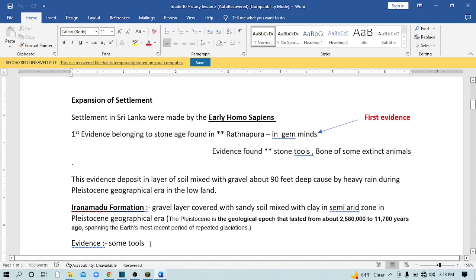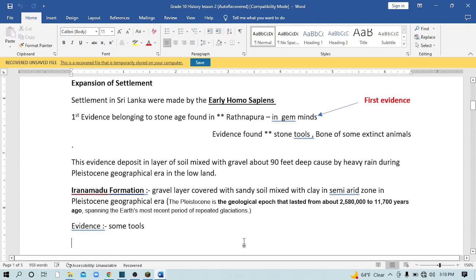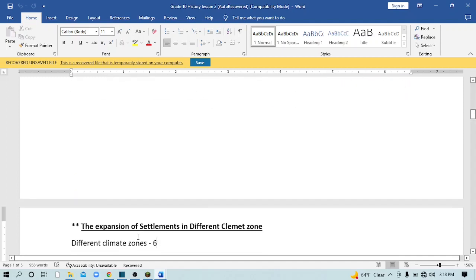In the Iranamadu formation also they found some evidence. I explain what the Iranamadu formation is and what the Pleistocene geographical era is. You can read this 2 or 3 times, then you can understand clearly what the Iranamadu formation and the Pleistocene geographical era are. So the evidence found in the Iranamadu formation is some tools.